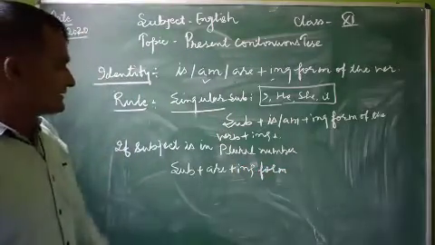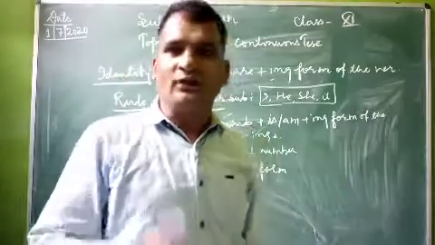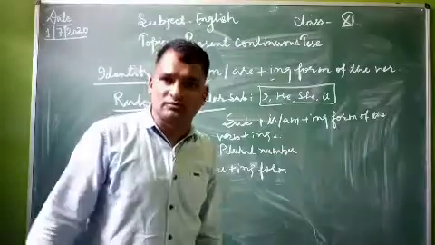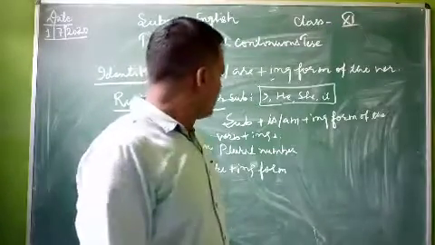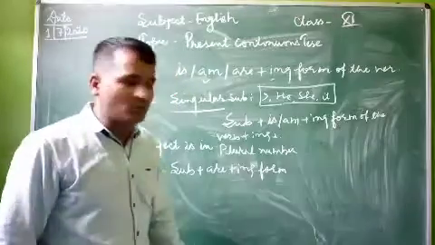Always remember this thing: the ing form of the verb is called the fourth form of the verb. If s or es is attached to the first form of the verb, you can say it is the fifth form of the verb.